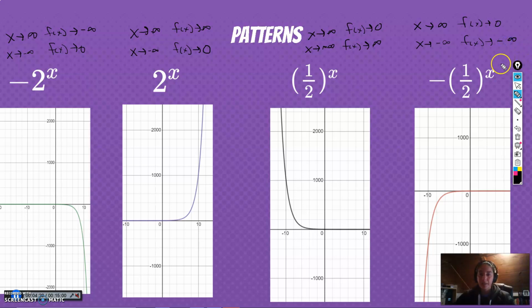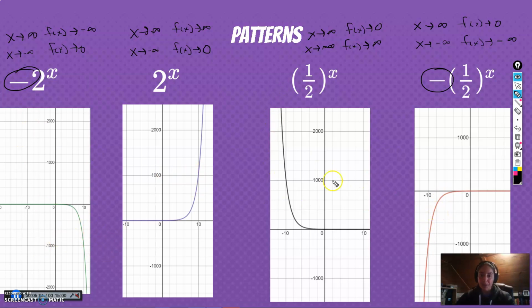So again, this function and this function are mirror images of each other over the x-axis. And why is that? It's because of the negative sign. That's exactly what the negative signs do. If you have a negative c out here, then your graph is going to reflect over the x-axis. So this one goes down, whereas this one goes up. This one is up, where this one is down. Okay, so the positives live in the positives, the negatives live in the negatives as far as the y values go.